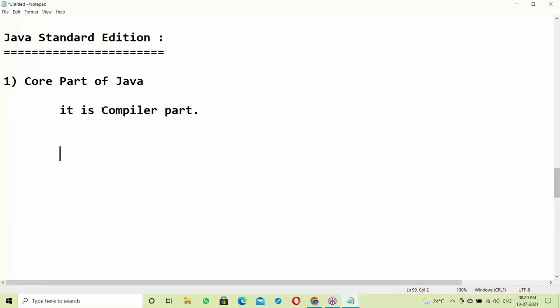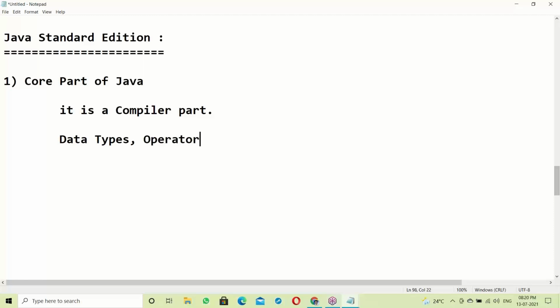The core part of Java is the compiler parts. So what's a compiler part? Data types. Java data types. Like in the C language, in Java also data types are available, like int, float, byte, short, double. Data types are part of the compiler.